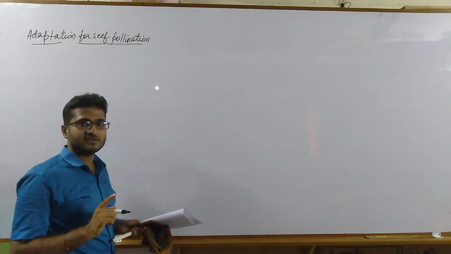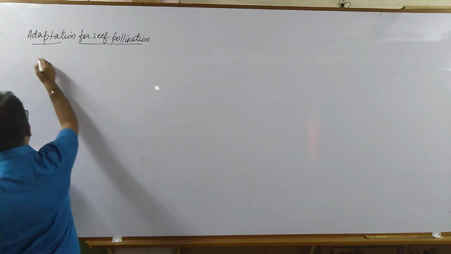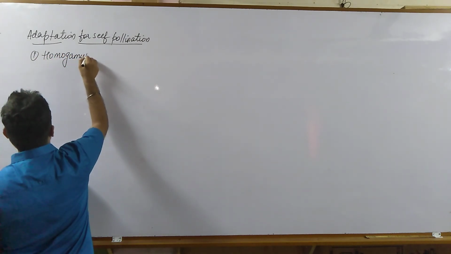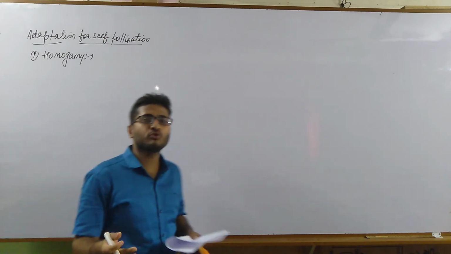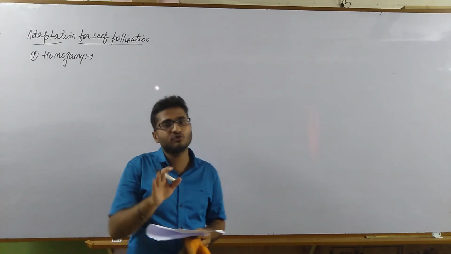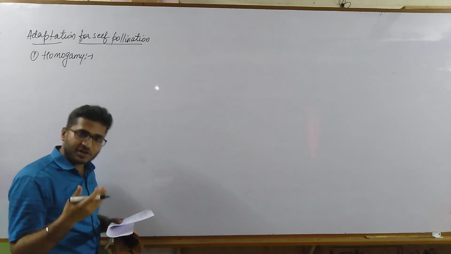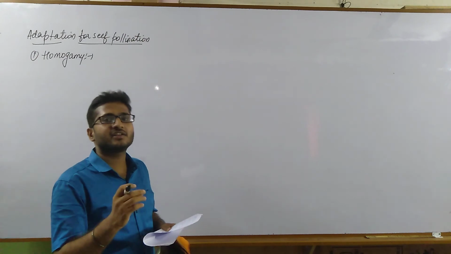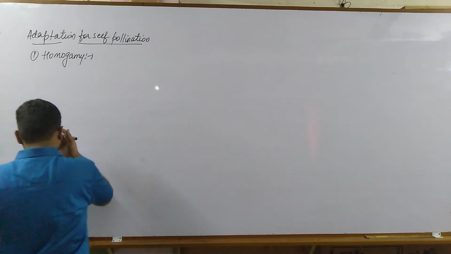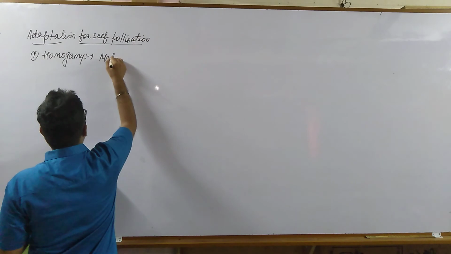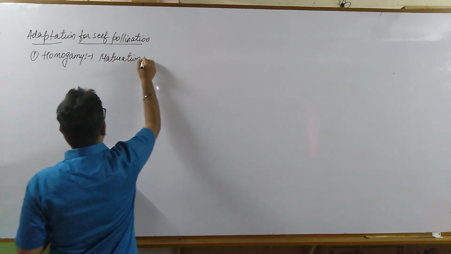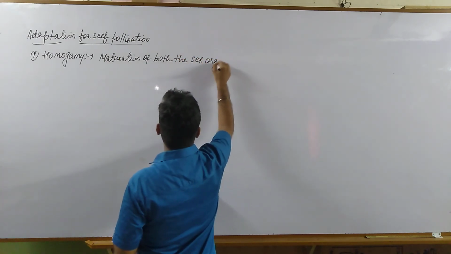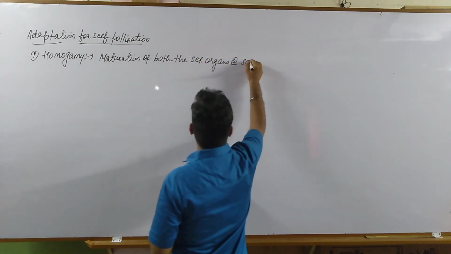The first adaptation is homogamy. What is the meaning of homogamy? Homo means same, gamy relates to gametes. So it is the maturation of the male as well as the female reproductive parts of a flower at the same time.